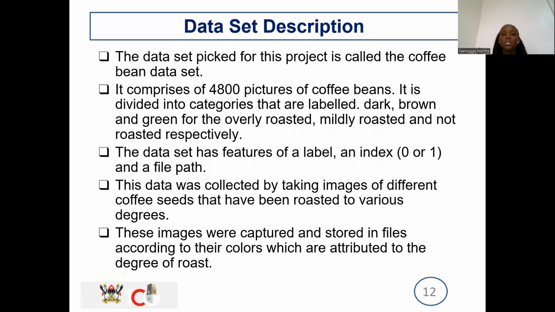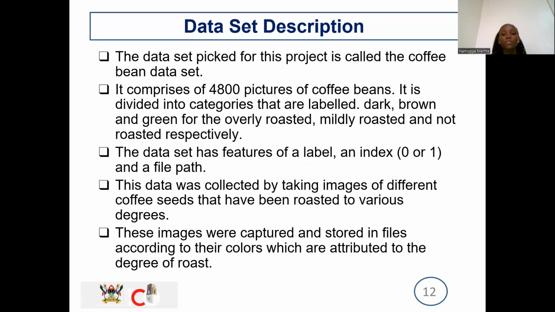Data set description. The data set picked for this project is the coffee bean data set, and it has 4,800 images which are categorized and labeled. These are the features of this data set. The data set has labeled data. It has an index, indices of 0 and 1, and a file path. How important are these features? They help us categorize the data. We'll know this one is for training the model, this one is for testing the model. So we'll know how to use that.